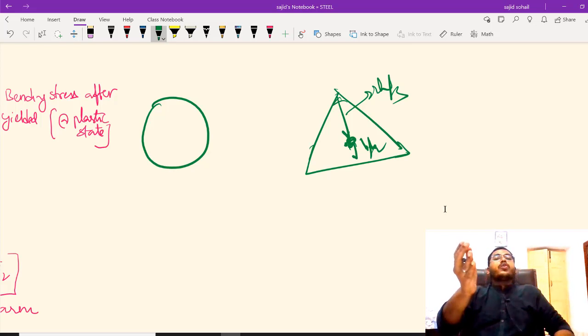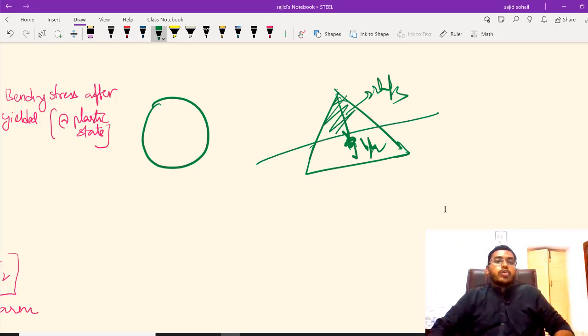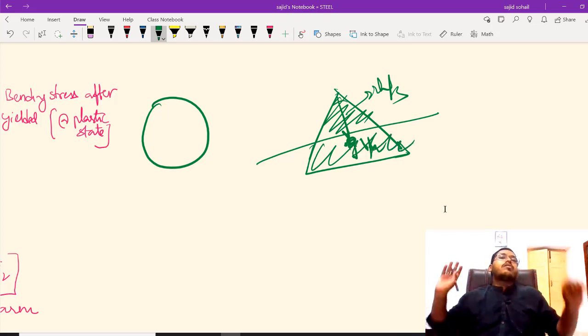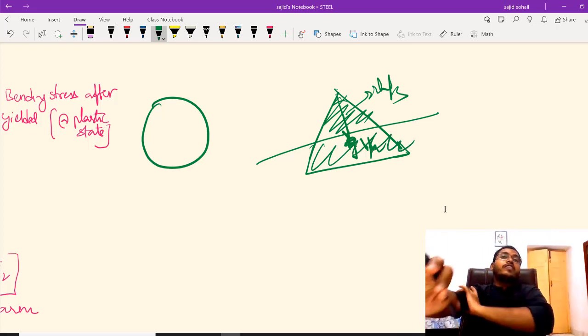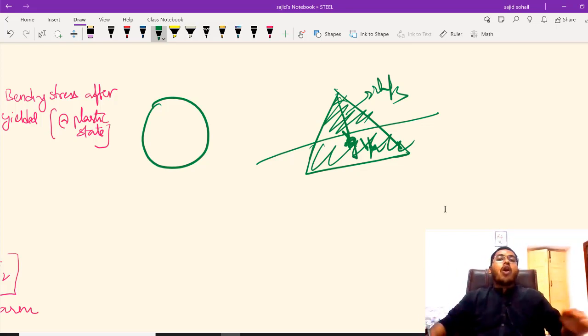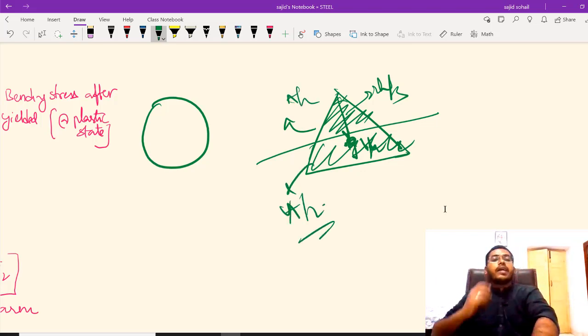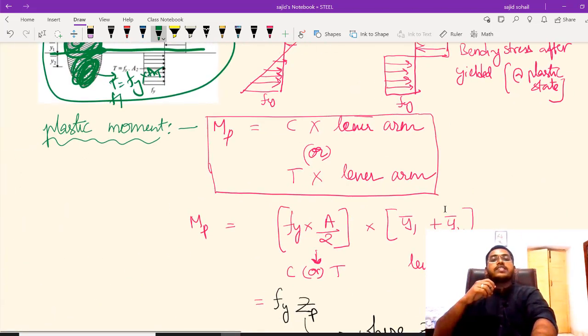But if you are taking the neutral axis, it will cut in such a way that the area is equal. That is the concept of plastic analysis. In plastic analysis, your neutral axis always cuts the area into two equal halves. If the top part is A by 2, the bottom part will be A by 2 for sure. Always remember that.